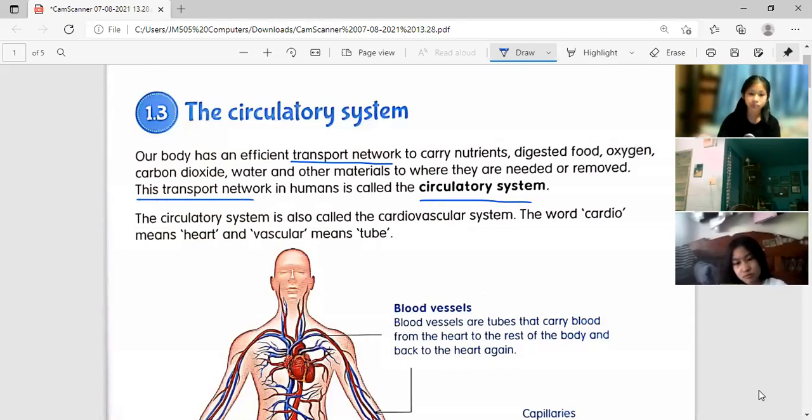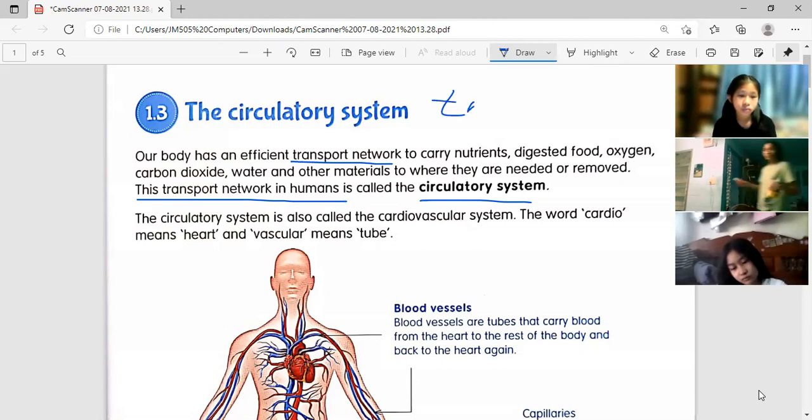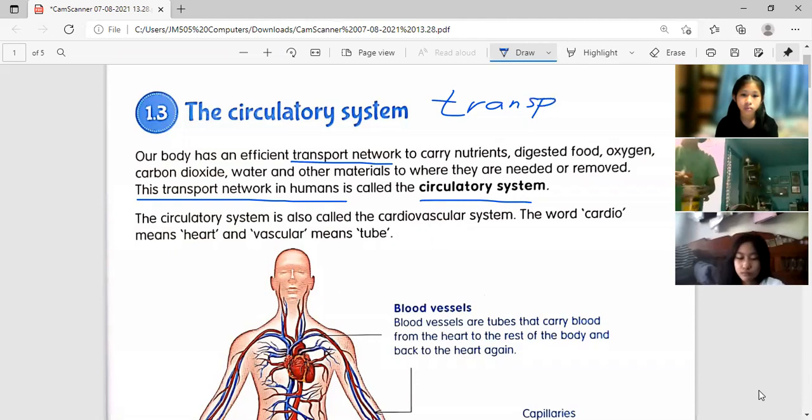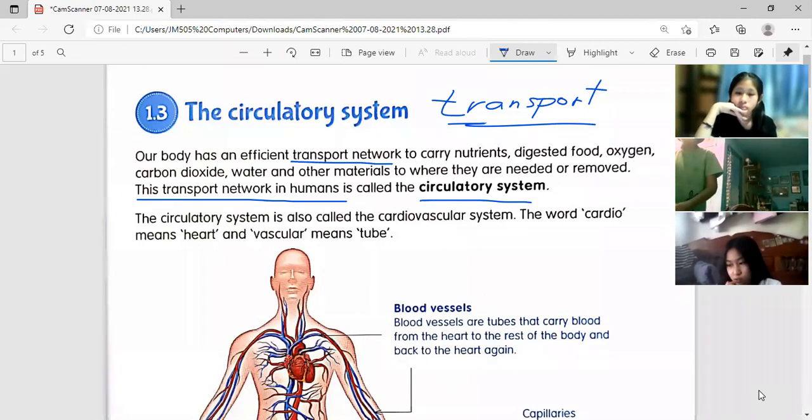Now listen, what do you mean by transport? Transport, like delivery. Transport means to carry something from one place to another place. Am I right?